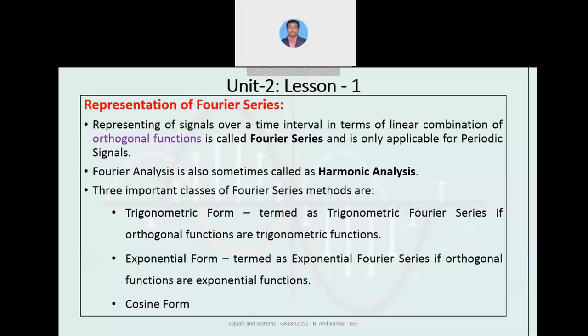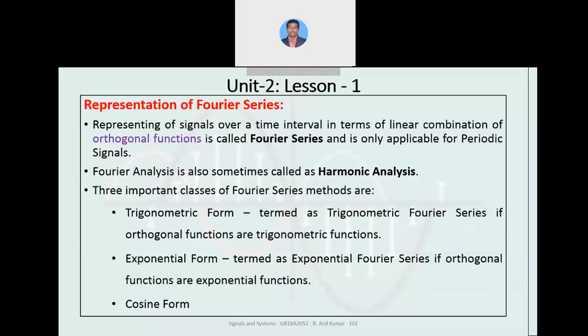We covered orthogonal functions in the last unit. Orthogonal functions are functions which are mutually perpendicular, and for those we can represent the Fourier series.